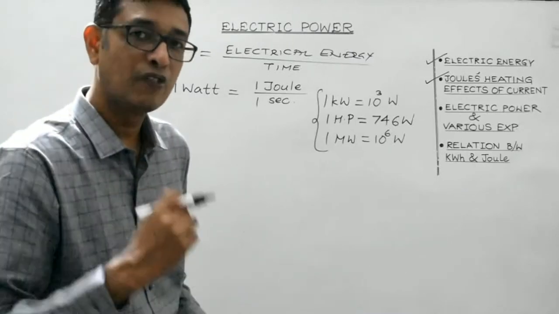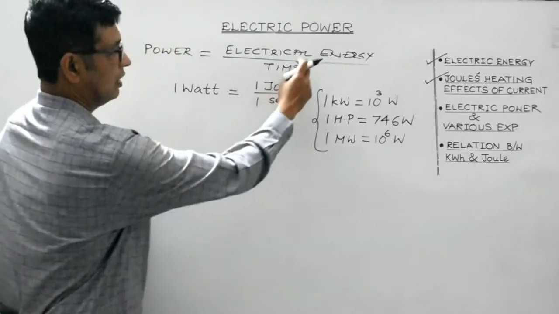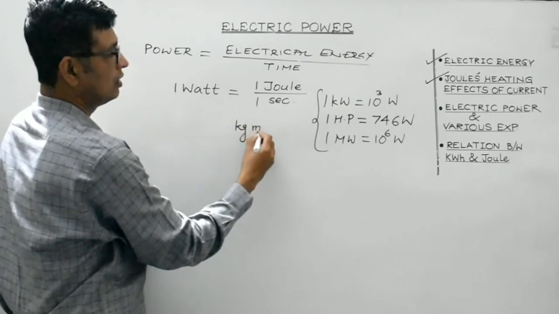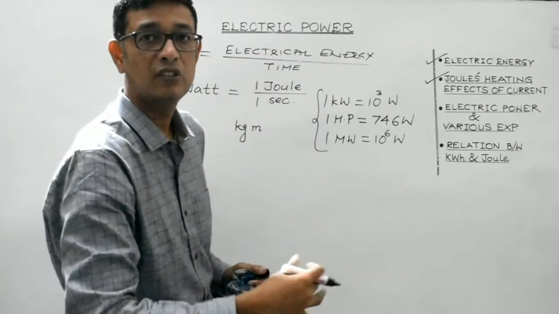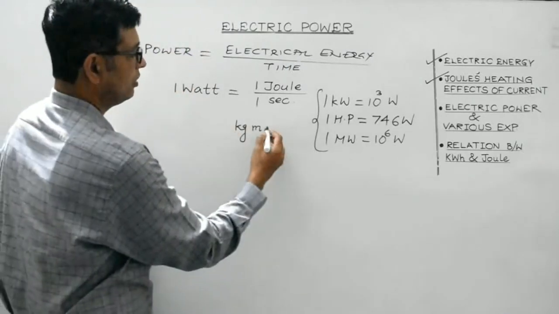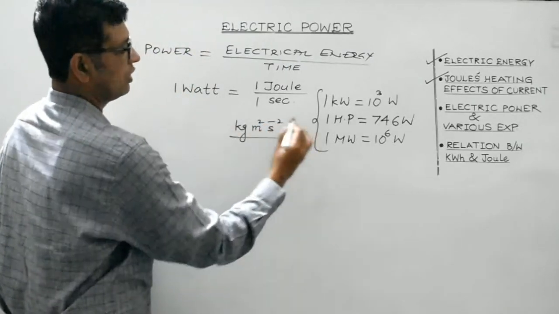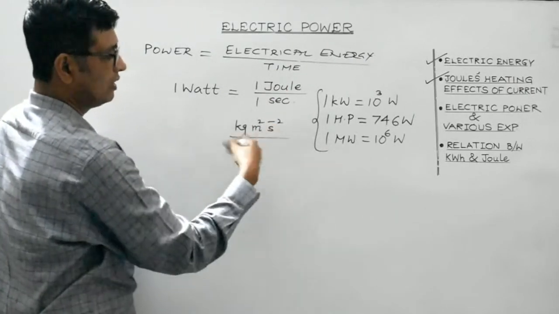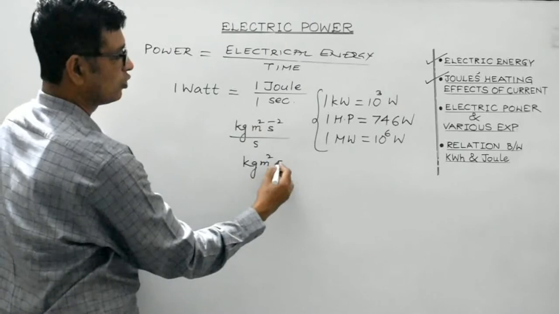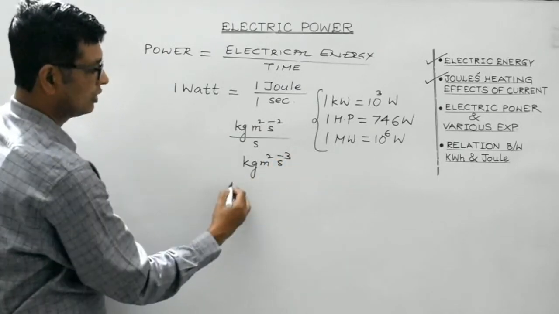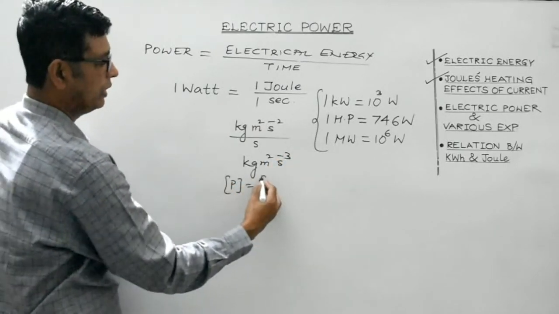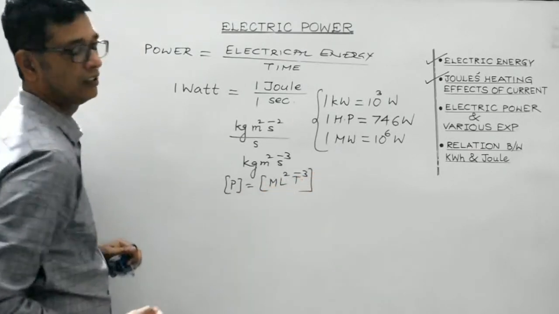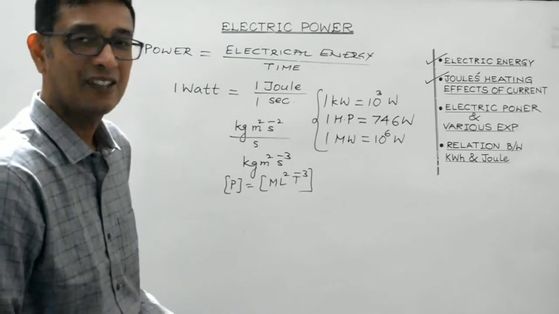Now regarding the dimensional formula, it's again very simple. Electrical energy has the dimensions of force into distance, isn't it? So kg meter squared per second squared. And time is second. So the power in terms of the basic or fundamental units would be like this. So the dimensional formula for power would be ML²T⁻³. This is the dimensional formula for electric power.